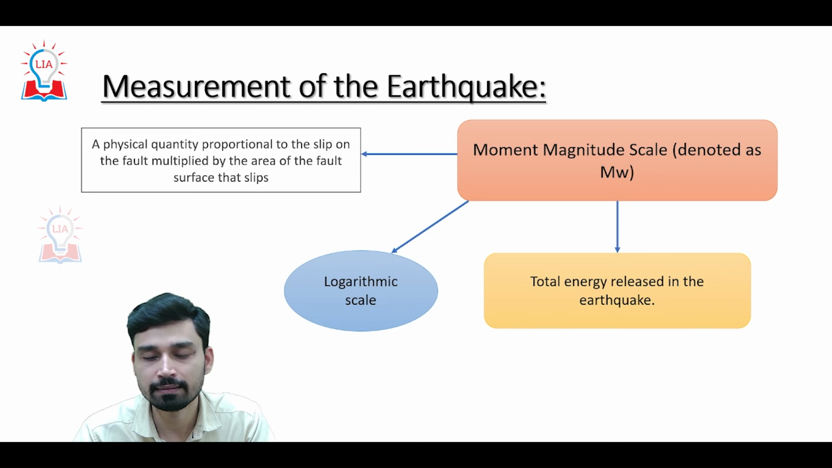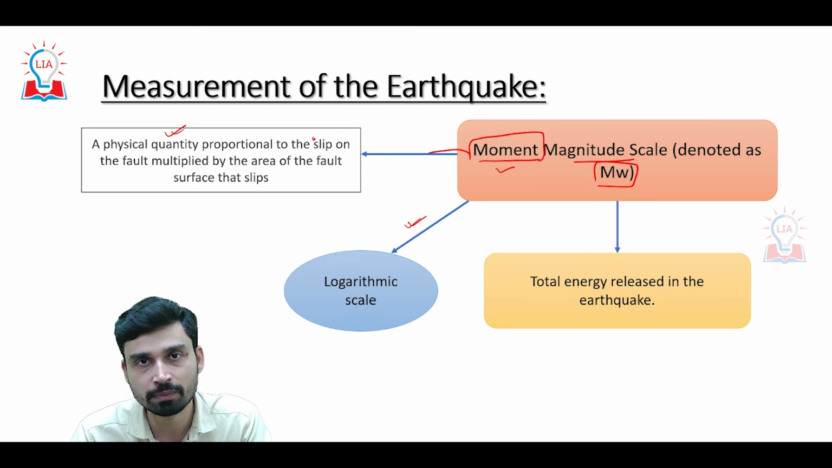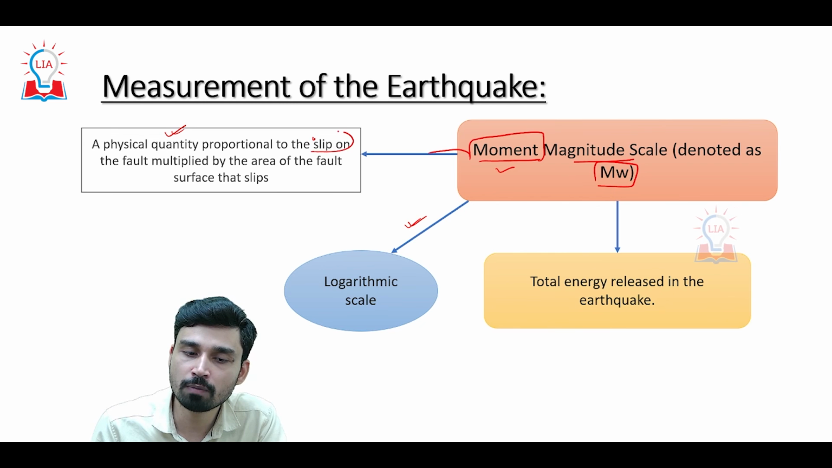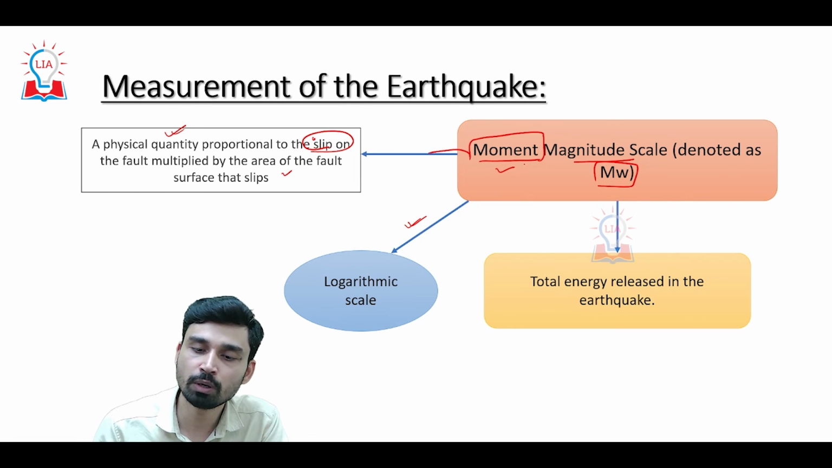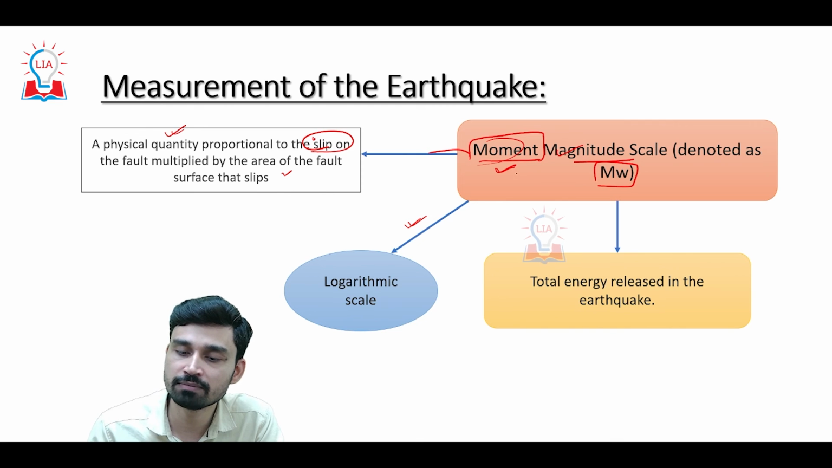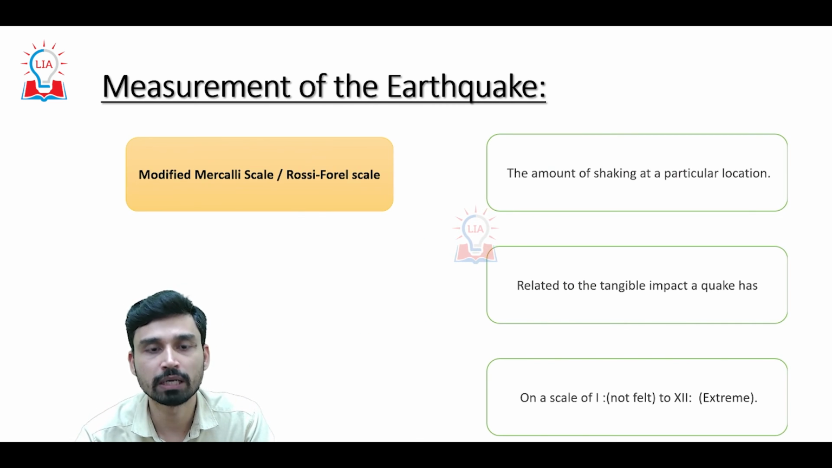Moment can be simply defined as a physical quantity that represents the slip that has happened around the fault zone, because as we have discussed, when two plates are moving with respect to each other, the two plates will slip with respect to each other. So the kind of slip we are observing around the fault zone, multiplied by the entire area across which the slip has happened around the plate, is what gives us the moment. And thus this moment magnitude scale, measuring this value, represents the total energy that is released in the earthquake event.